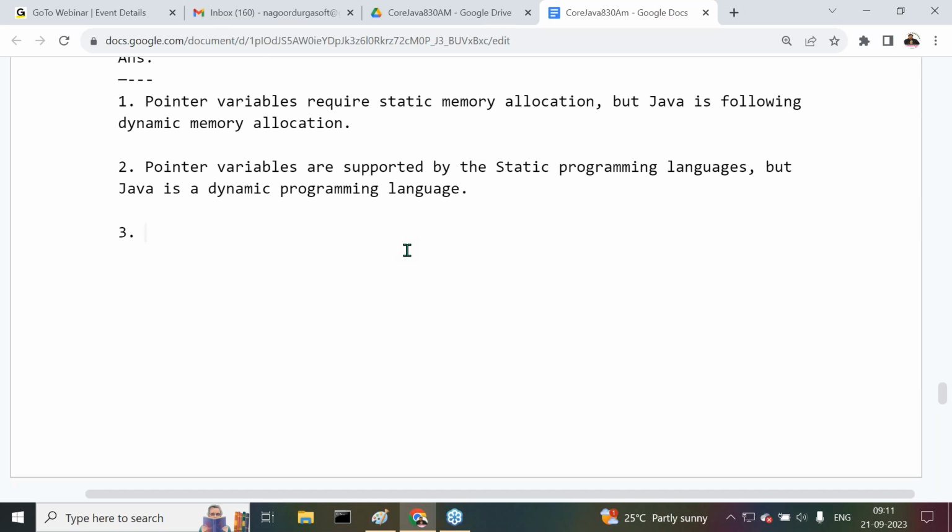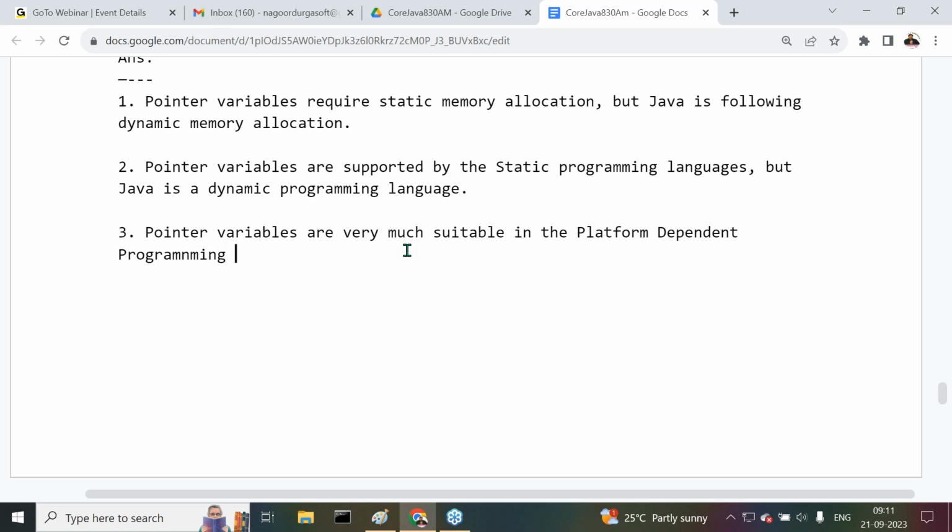Sir, all of you get my point or not? Pointer variables are very much suitable in platform dependent programming languages.